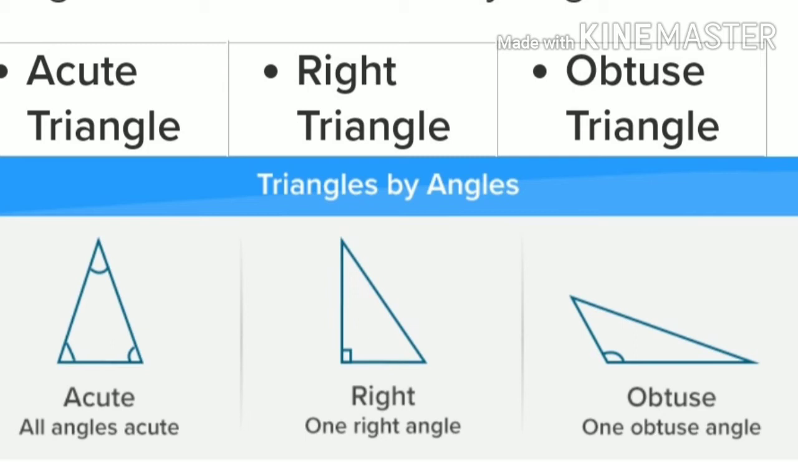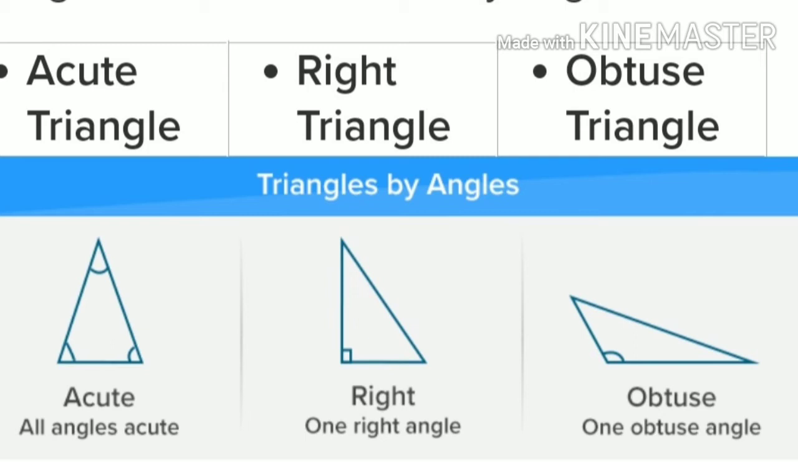On the basis of angles, there are three types of triangles: acute angle triangle, right angle triangle and obtuse angle triangle. Acute angle triangle means a triangle in which all the angles are acute, that means less than 90 degrees. A right angle triangle is a triangle in which one angle is a right angle, that means 90 degrees. And an obtuse angle triangle is a triangle in which one angle is obtuse, that means more than 90 degrees.